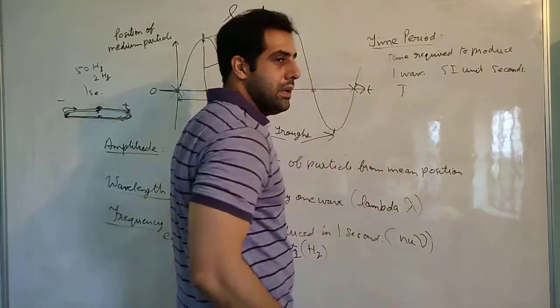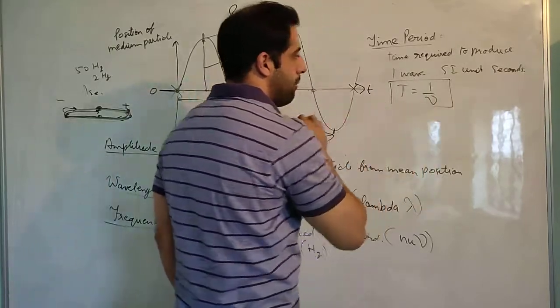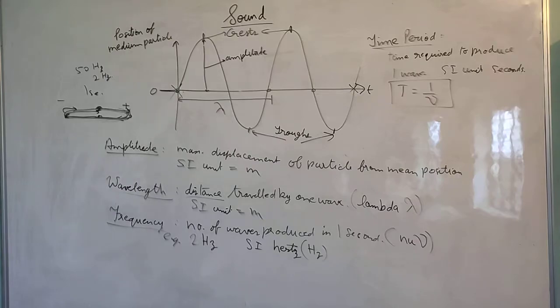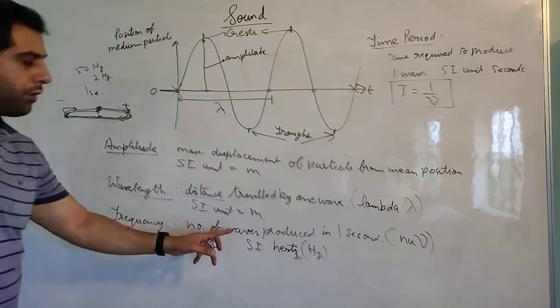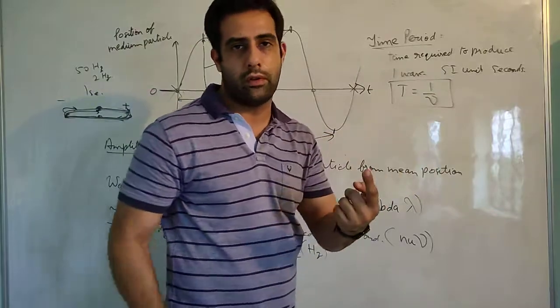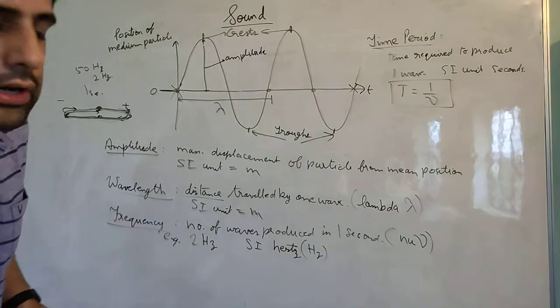If capital T is the time period, then time period and frequency are inverse of each other. This is a very important relationship. Make sure that you memorize this. And why is it so? Because the frequency is the number of waves produced in 1 second, and time period is the time required to produce one wave. So they are reciprocal of each other, hence this particular relation.